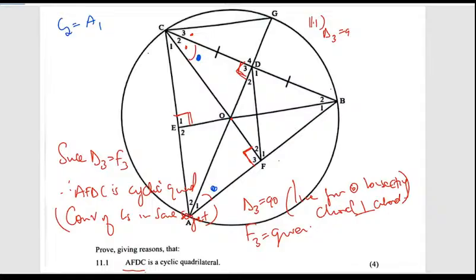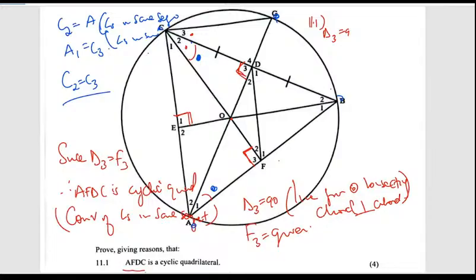Then, in the same respect, we can say that A1 is the same as C3 because of, again, the bow tie. There's another bow tie, this one, this and that. But since we proved that this is a cyclic quad, then this and that will be. So now, since we've seen that the both of them are that, then C2 will be the same as C3. Oh, we need to give reasons now. It's going to be angles in the same segment. Same story, angles in the same segment. And then we move on.